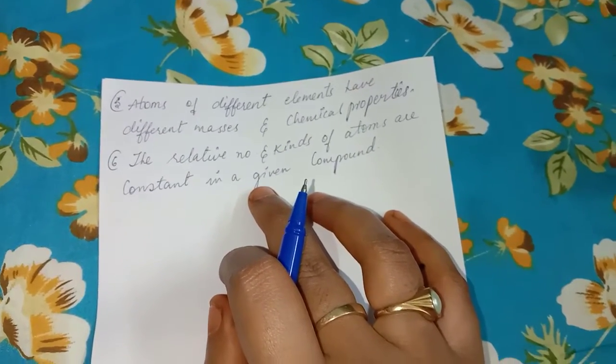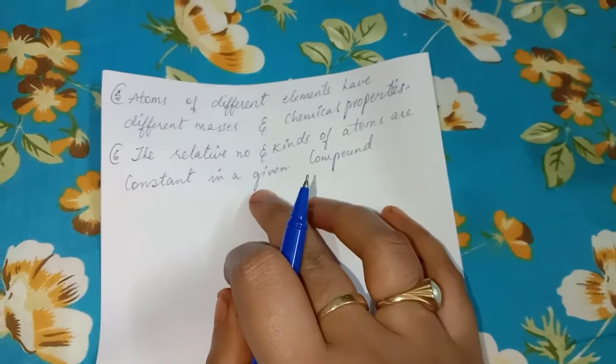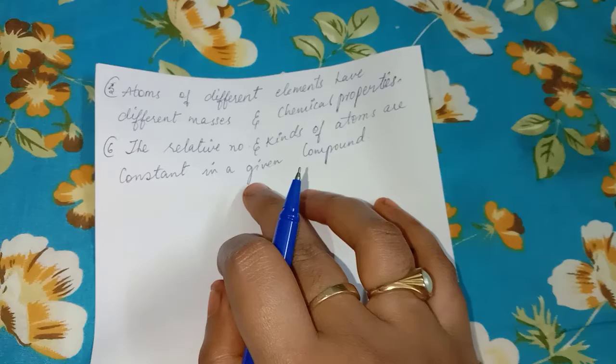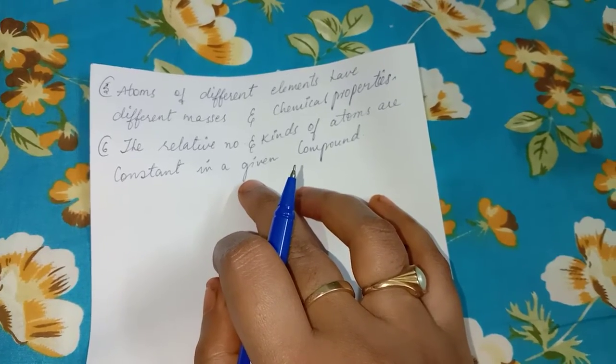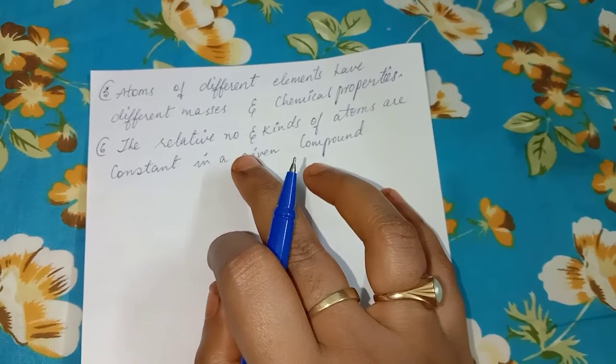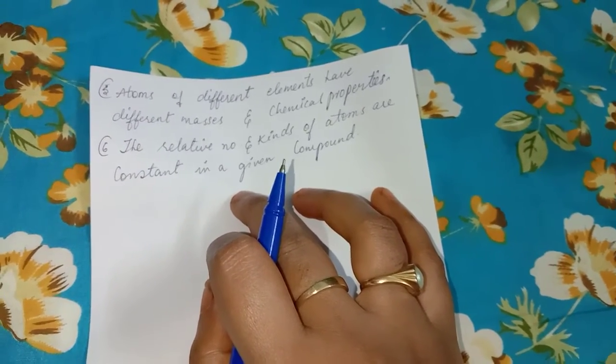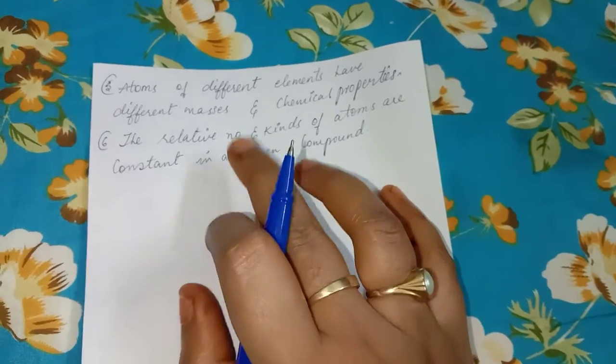And the next, the relative number and kind of atoms are constant in a given compound. All these points were put forward by Dalton in Dalton's atomic theory. All matter, whether an element, a compound, or a mixture, is composed of small particles called atoms. And this is about the topic.